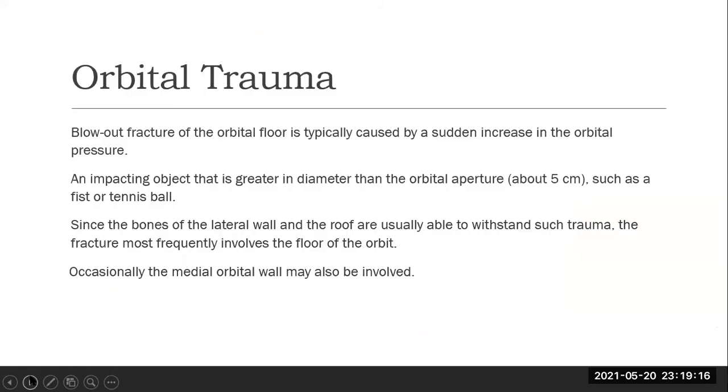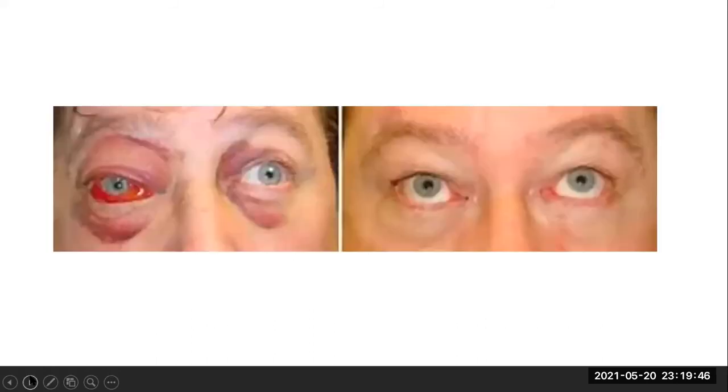Next one is orbital trauma. Blowout fracture of the orbital floor is typically caused by a sudden increase in the orbital pressure, from an impacting object that is greater in diameter than the orbital aperture, about 5 centimeters, such as a fist or tennis ball. Since the bones of the lateral wall and the roof are usually able to withstand trauma, the fracture most frequently involves the floor of the orbit. Occasionally, the medial orbital wall may also be involved. Here you can see the orbital trauma taking place.